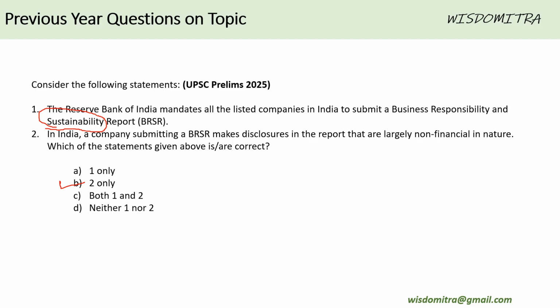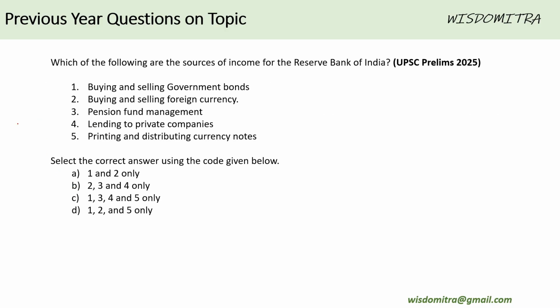Whereas one is not correct because RBI is not responsible for sustainability. Let us see next. Which of the following are source of income for Reserve Bank of India? How does RBI make money? Buying and selling of government bonds. Yes, this is true. As I told previously, it issues bonds.